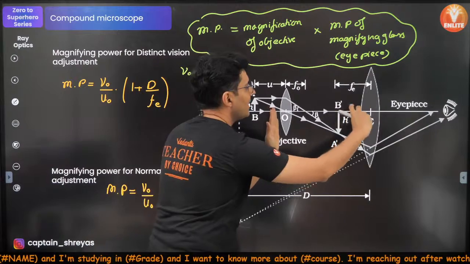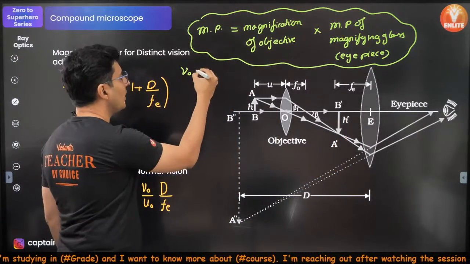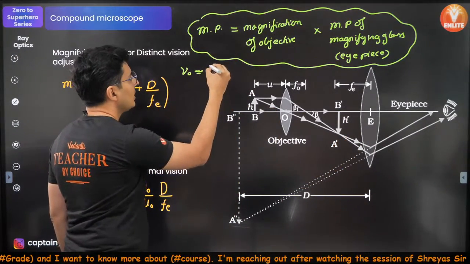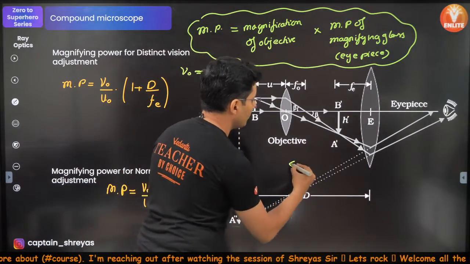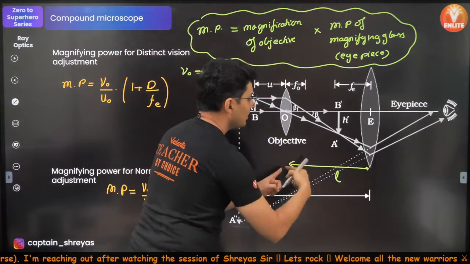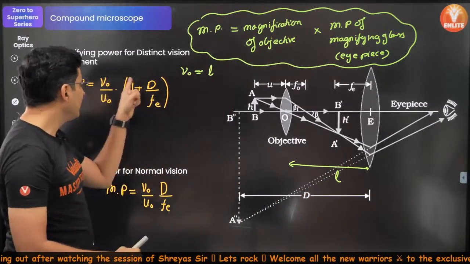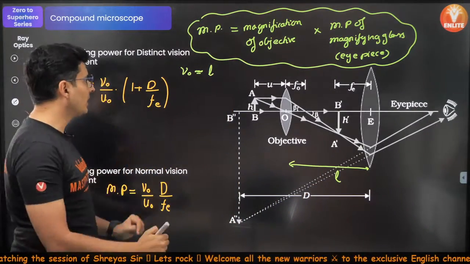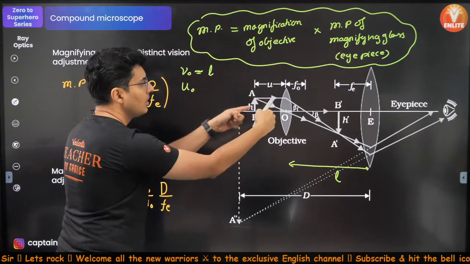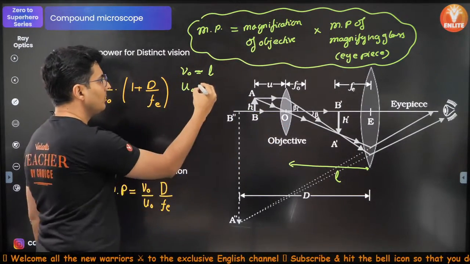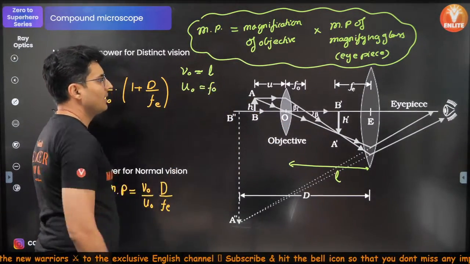Hence V0 roughly equals the length of the microscope. This is your length of the microscope, the distance between the two lenses. V0 is roughly the length most of the time, and the object distance from the objective is the focal length.